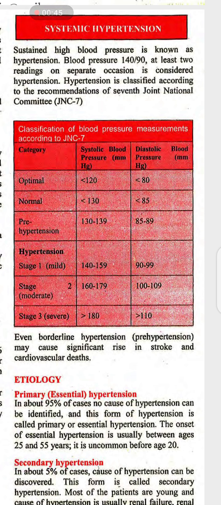Blood pressure of 140 over 90 on at least two readings on separate occasions is considered hypertension.